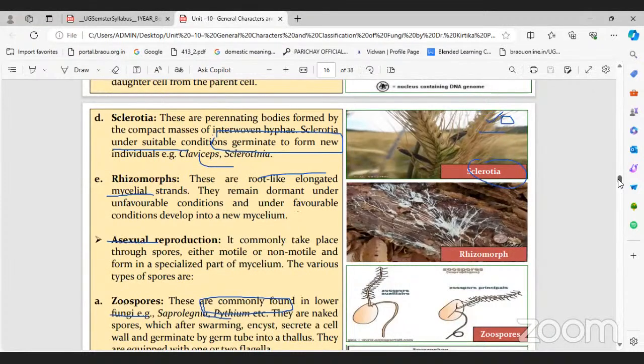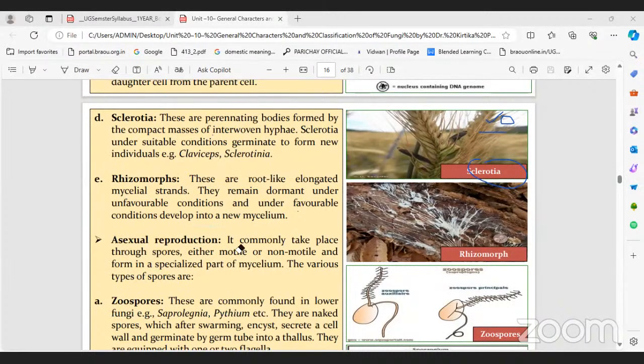Rhizomorphs are also one of the reproductive parts. These are root-like elongated mycelial strands. They remain dormant under unfavorable conditions like sclerotia. When favorable conditions recur, they develop into new mycelium. So sclerotia and rhizomorphs are both formed under unfavorable conditions, and when favorable conditions recur, they grow as a new individual thallus. These all belong to vegetative reproduction.